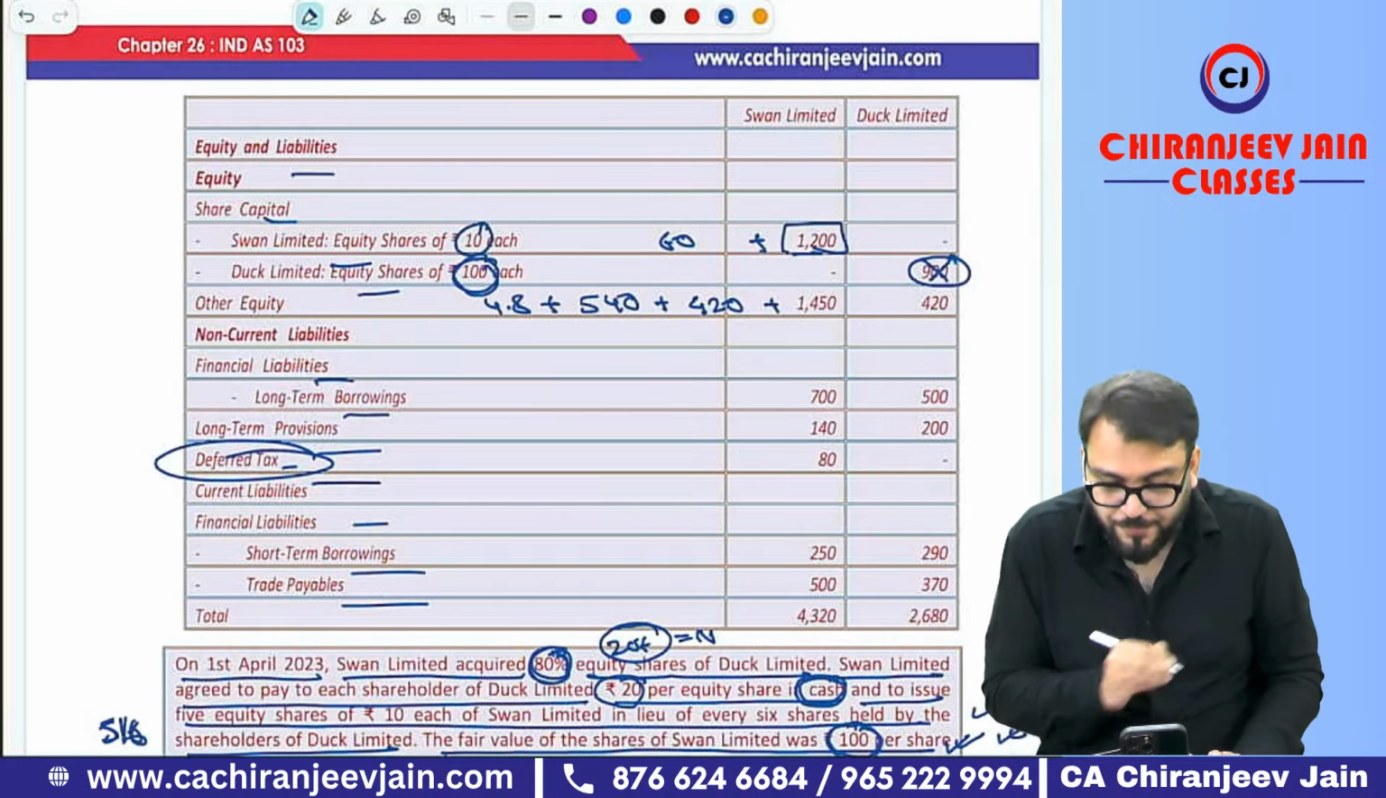There is some mistake in this. Find out whether I have done correct or there is some mistake in this. Other equity, I have done correct or there is some mistake in this. Don't see the solution.